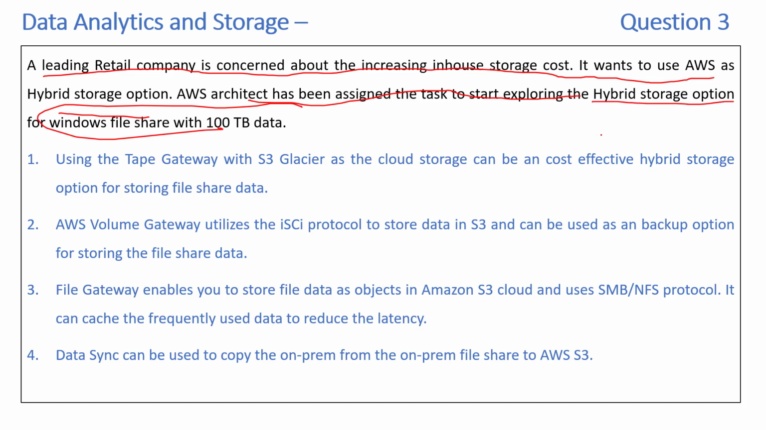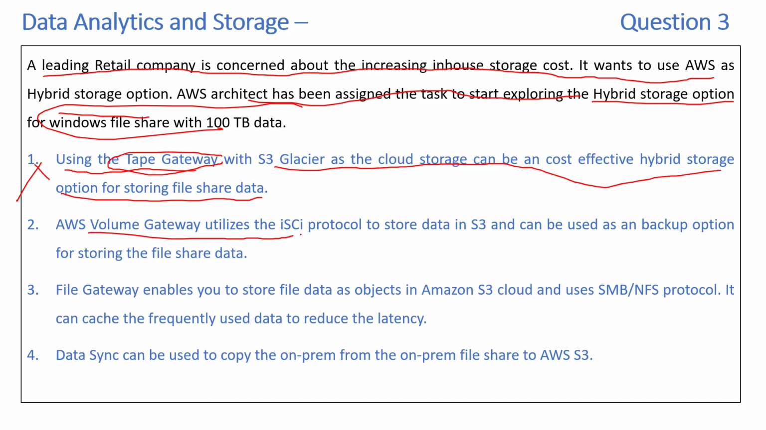Now let's see what are the options that we have. The first one is using the Tape Gateway with S3 Glacier as cloud storage can be an effective hybrid storage for storing file share data. Okay, so yeah, that's a possibility, but the Tape Gateway is not used for file share storage in S3. So this is not a correct option.